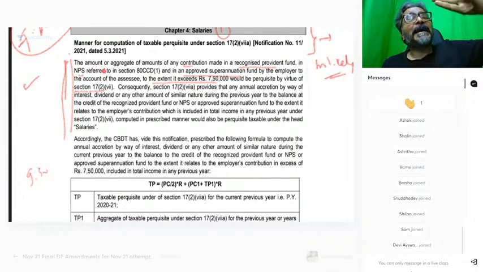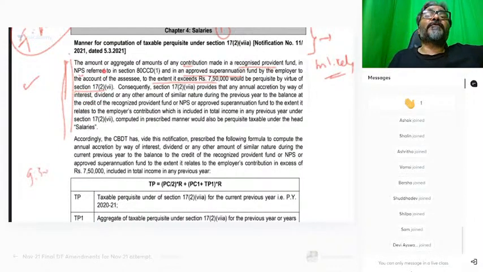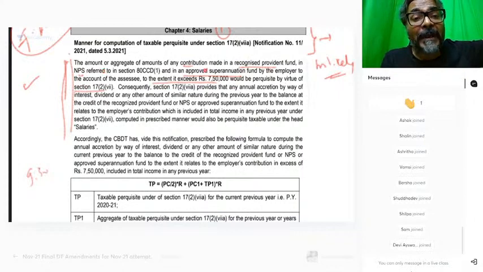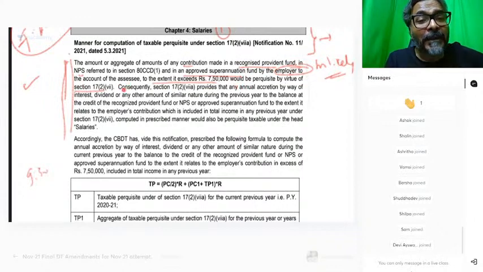I already told you, students, any amount contributed in excess of rupees 7.5 lakhs, that excess employer contribution, will be considered as the salary income taxable in the hands of the employee.